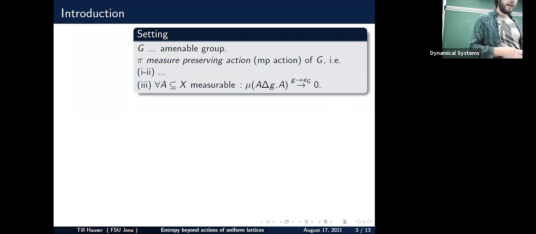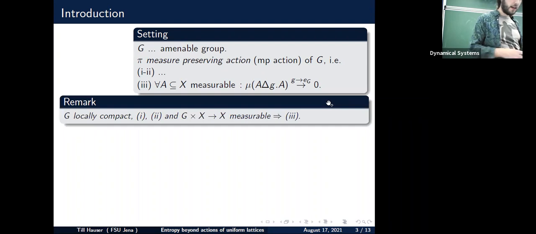On the first slide, it might seem quite strong, but it actually isn't. Due to a result of Ornstein and Weiss from 87 in their famous entropy paper, if the group is locally compact, then whenever the map G times X to X is measurable, which is a very natural assumption in this context, then one already obtains the continuity condition.